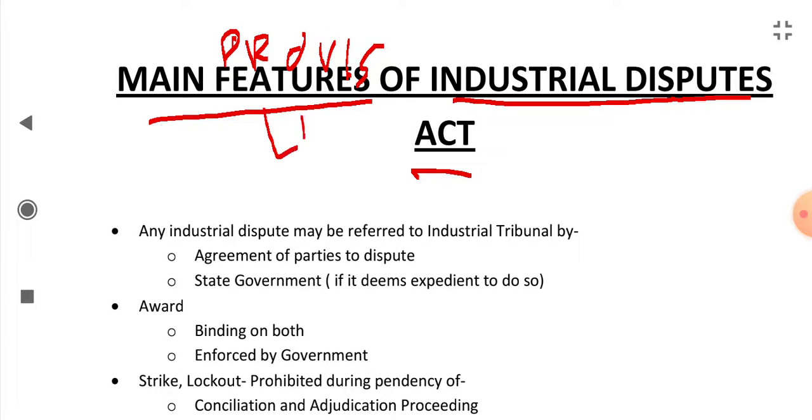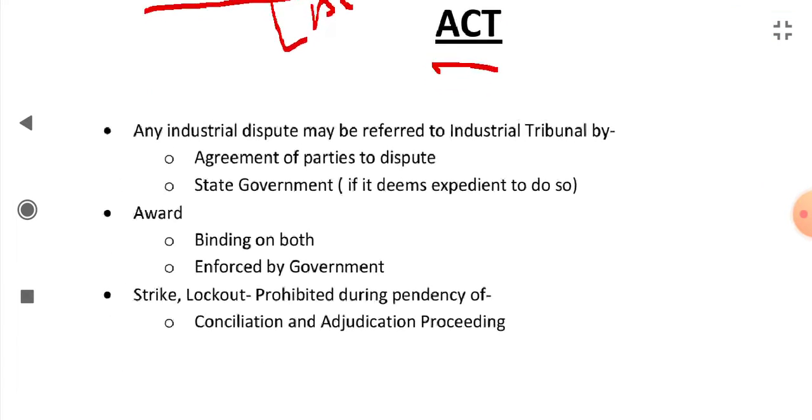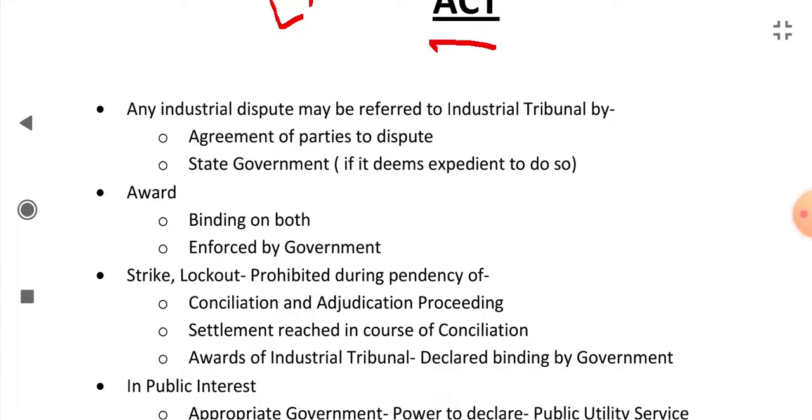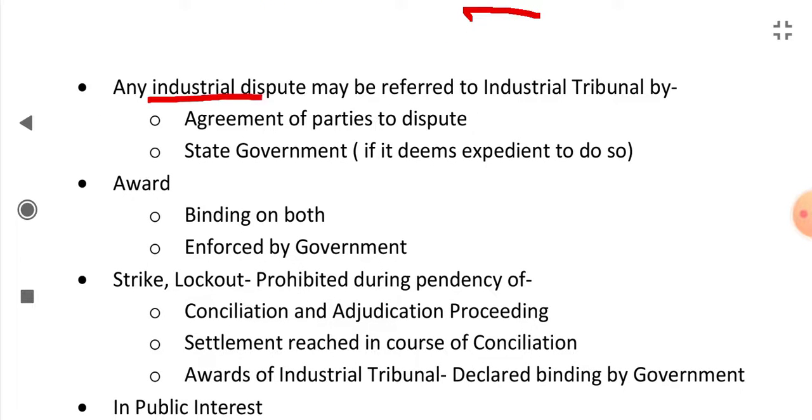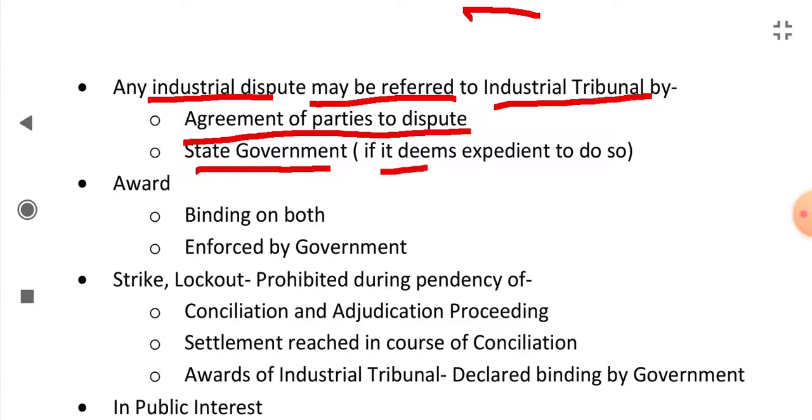The main features are that any industrial dispute may be referred to the industrial tribunal by the agreement of the parties to the dispute, or by the state government if it deems it expedient to do so. So if there is an agreement between the parties that the dispute should be referred to the industrial tribunal, then it can be referred.